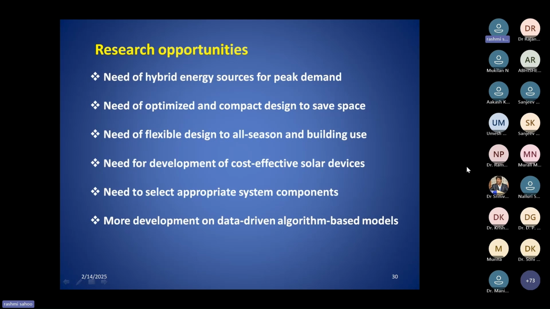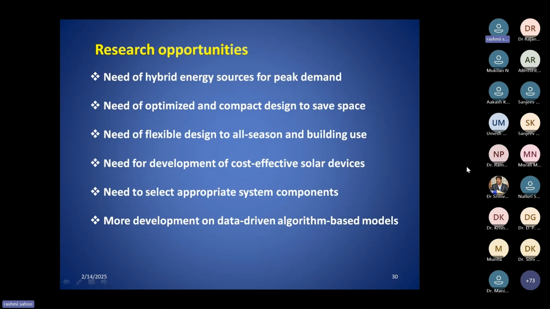And then the next one is the optimization: system optimization, compact design of the heat exchanger, compact design of the other system, so that we can save the space. System optimization to get the best performance and compact design to save the space. This is the second very emerging issue, emerging field or opportunity for research.